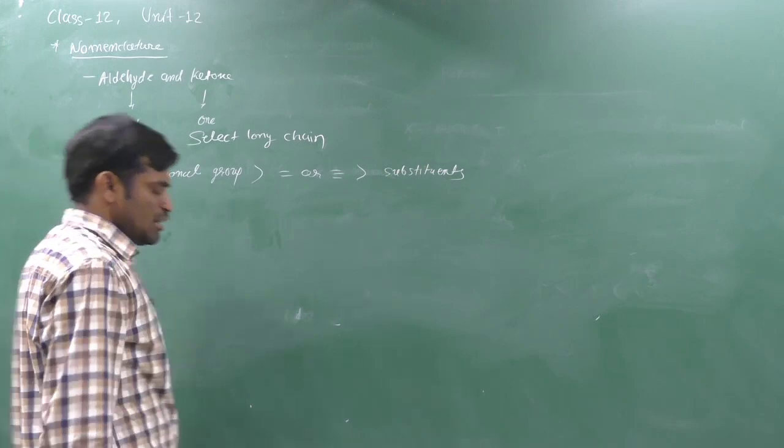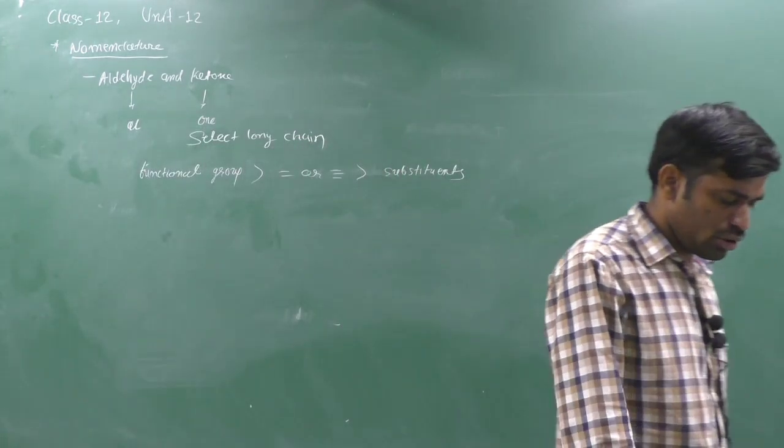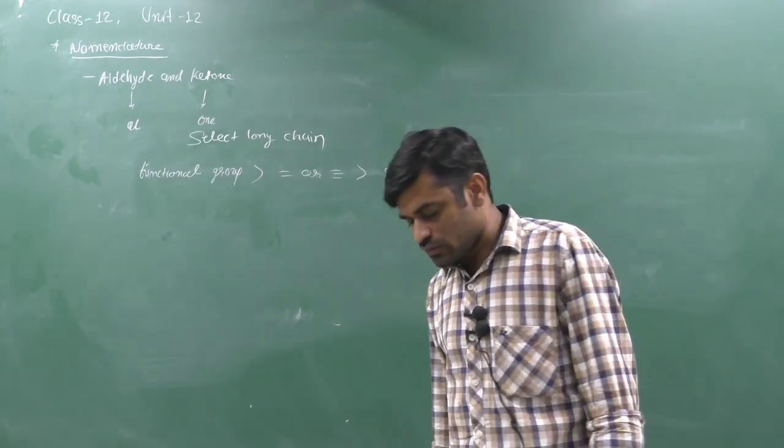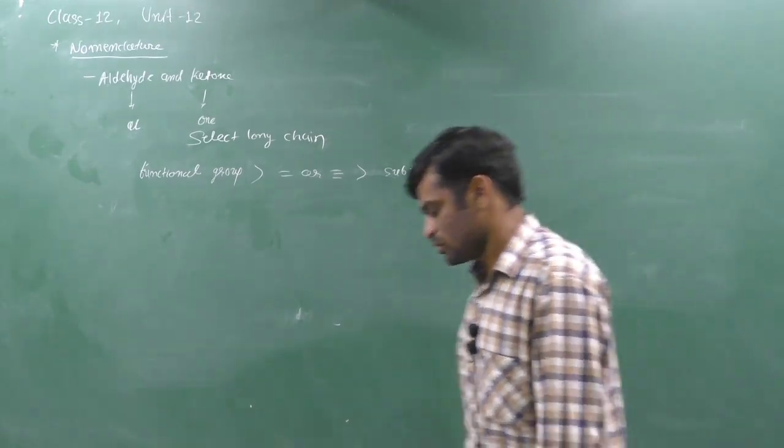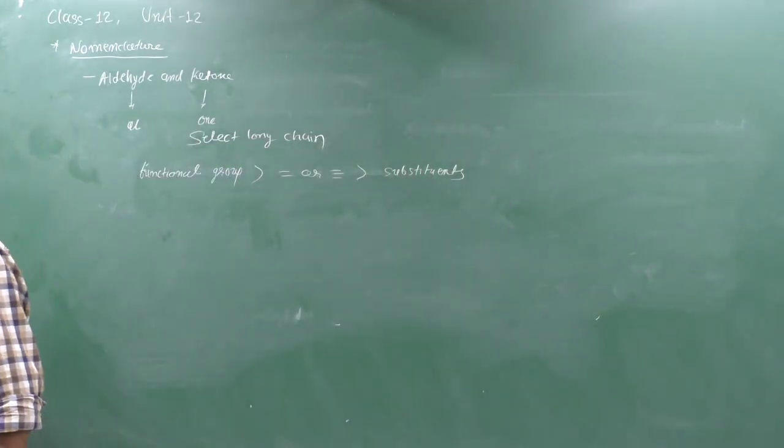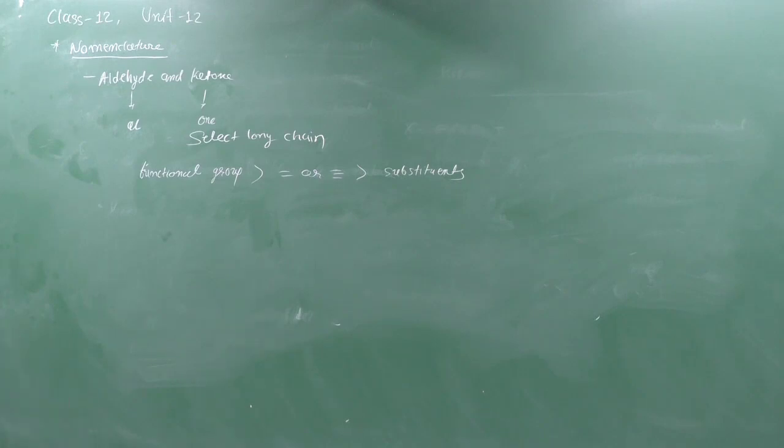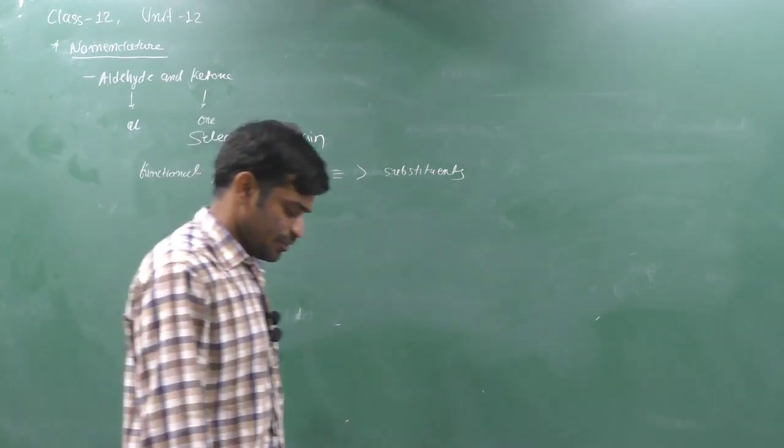Then we can give the number. Number is according to the priority. First priority or lowest priority goes to the functional group, then double bond and triple bond, then substituent. Then we can write the prefix, suffix, root word, whatever to connect them, and we can make the IUPAC name. Clear?